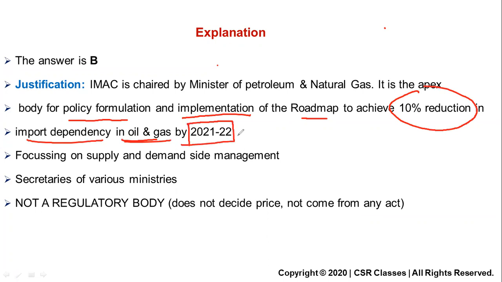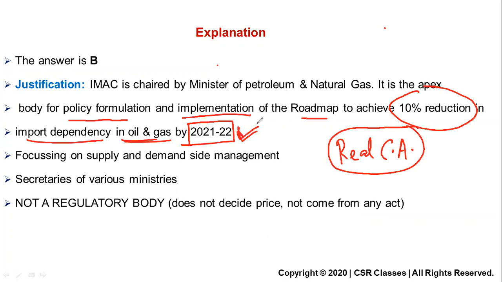So we are giving the exam in 2020, so it becomes a real current affair, not like those current affairs in magazines. It is real, because you see, the target is 21-22.